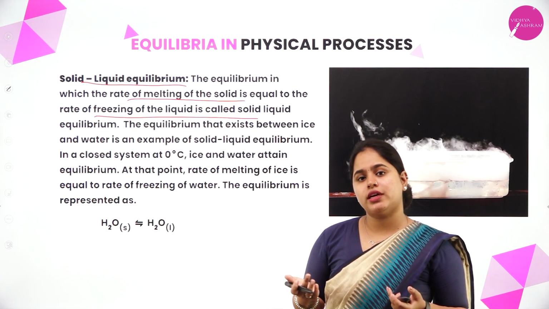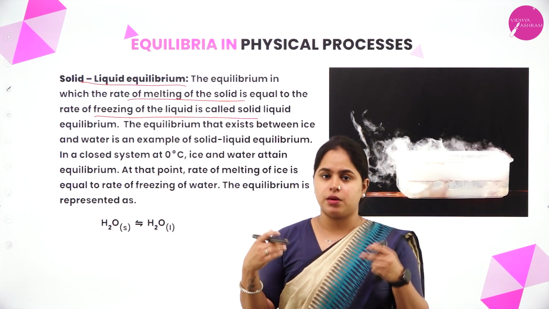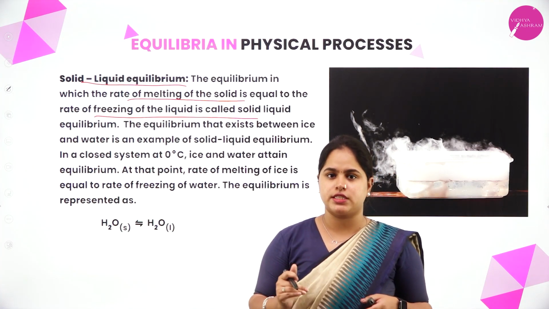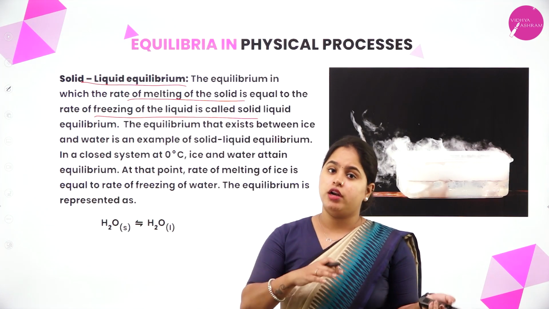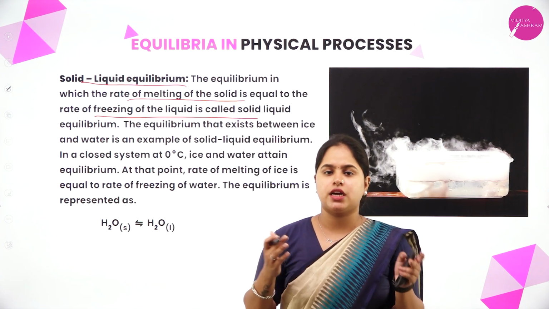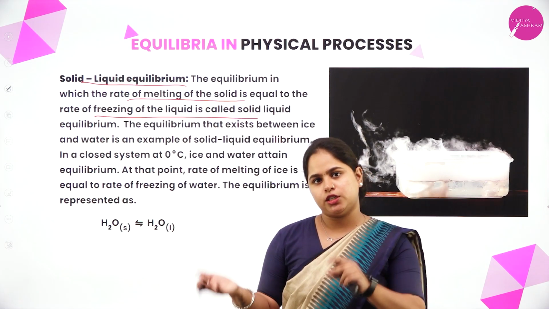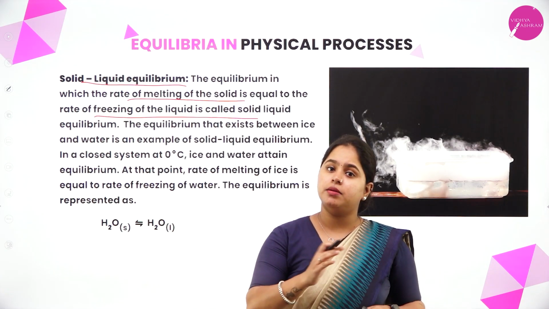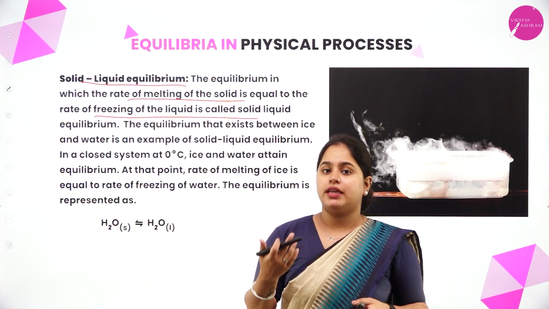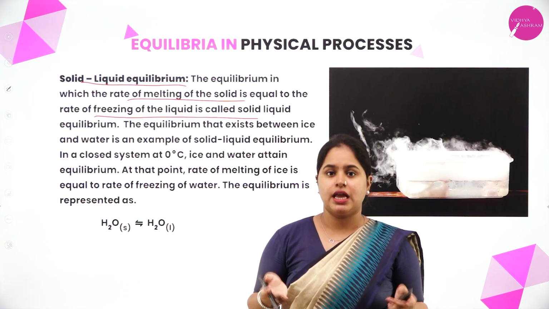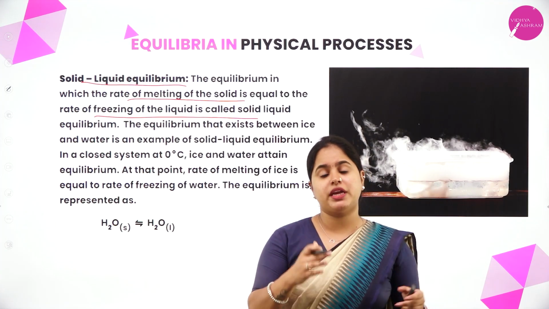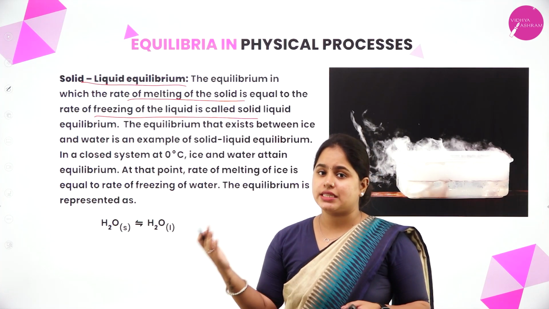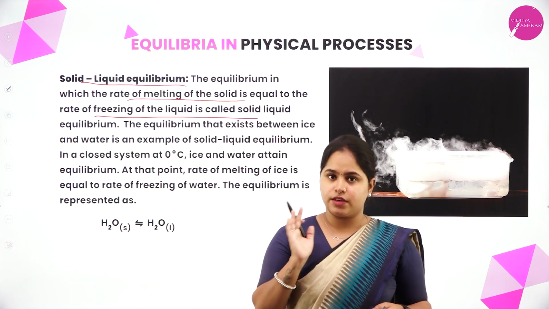So at 0 degrees Celsius, what happens? Ice will start melting as well as water will start freezing. Both of these processes will take place. That is melting, solid to liquid: ice gets converted into water, and water gets converted back into ice by freezing. Both will take place at the same rate. That means the rate at which melting is taking place, exactly the same rate freezing will also take place.